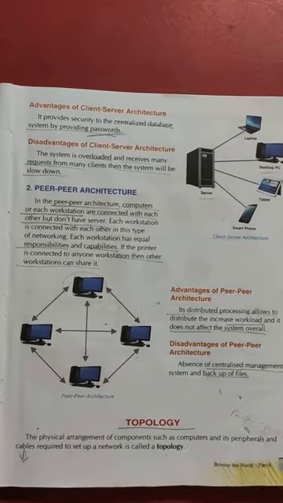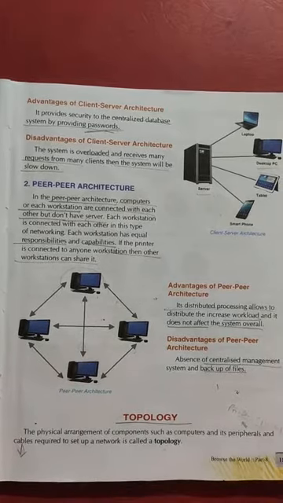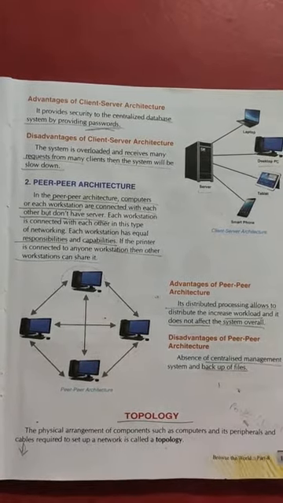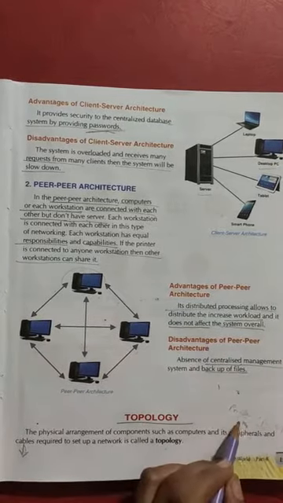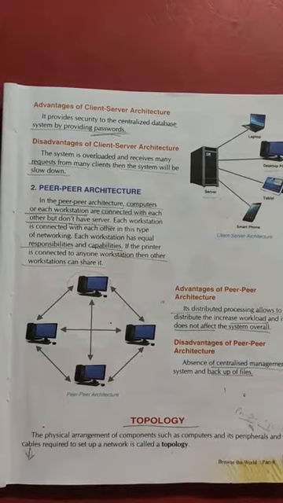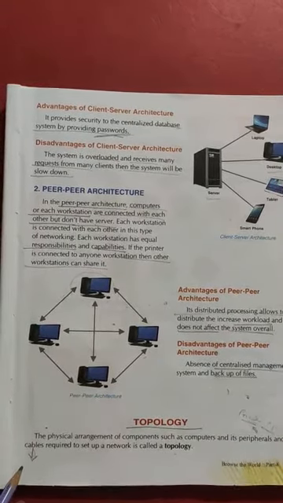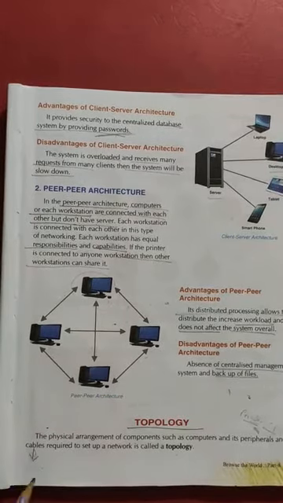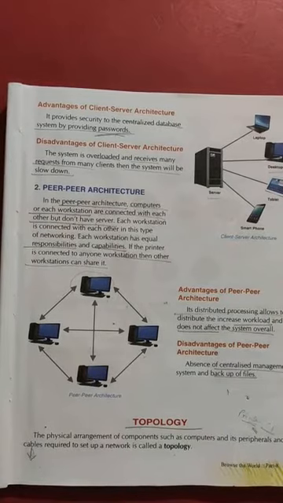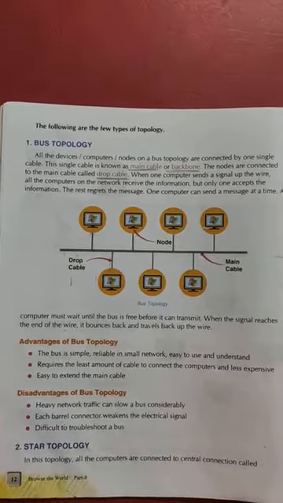Today we will learn topology. What is the meaning of topology? The physical arrangement of components such as computers and its peripherals. Peripherals means printer, CPU, UPS, keyboard, all the peripherals and cables. Cables means twisted pair cable, coaxial cable, any type of cable you can use, required to set up a network. This is called a topology. Okay, got it? There are 5 types of topology.